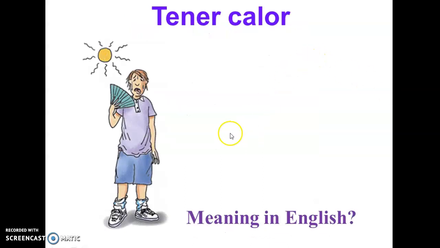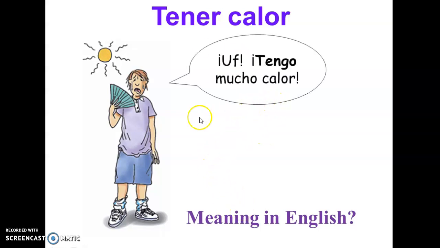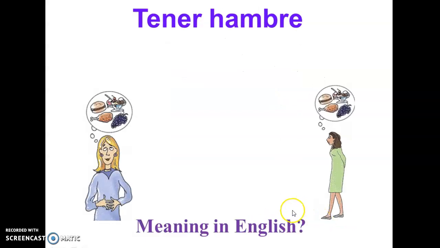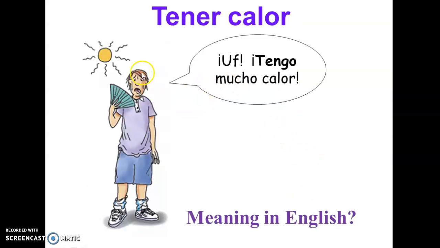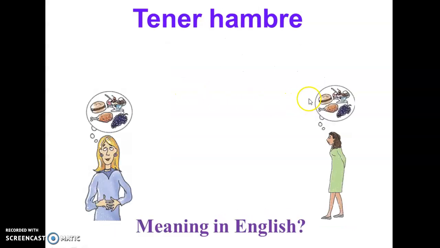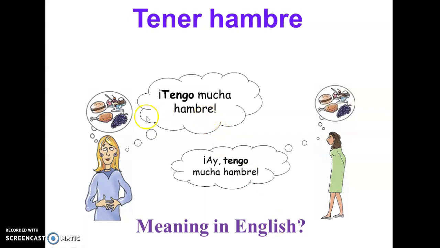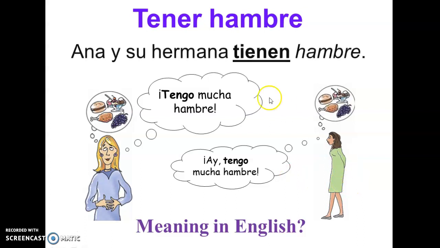Tener calor. This is a sensation now. These are all sensations. To be hot, right? Tengo mucho calor. I'm hot. In this case, it's very hot. Tener hambre. To be hungry. Tengo mucha hambre. So I'm very hungry. And she's like, yes, I'm very, very hungry. Ana y su hermana tienen hambre.